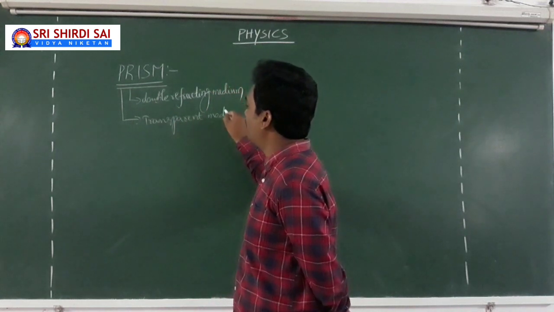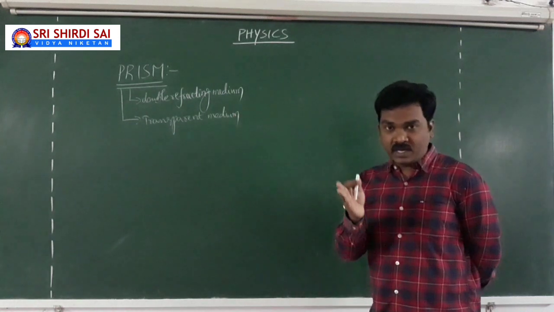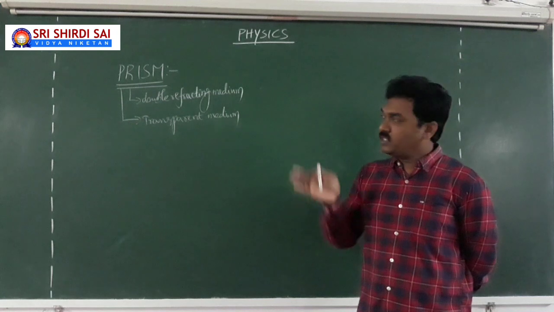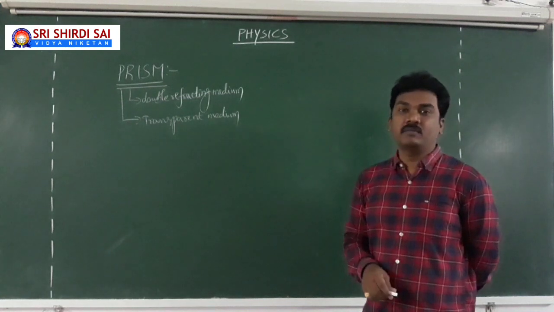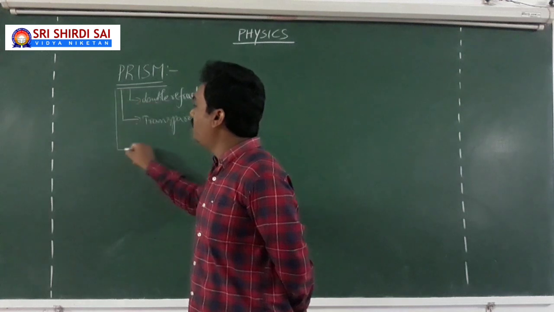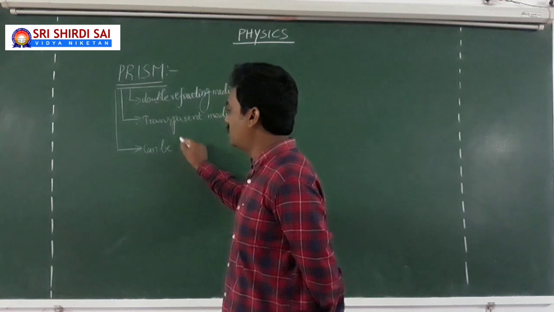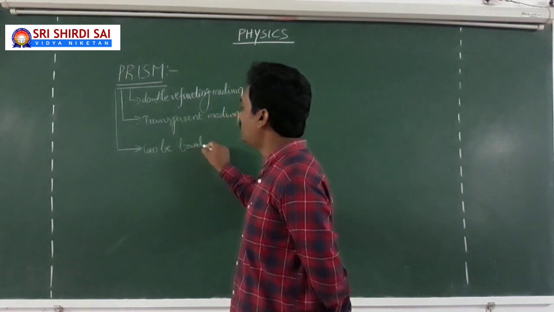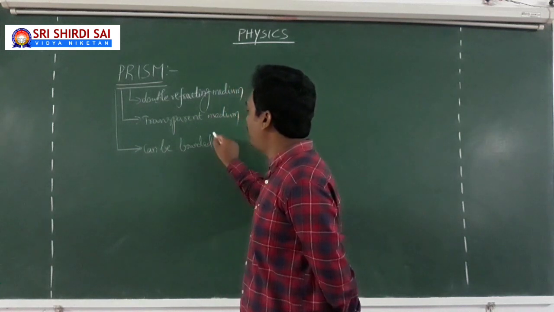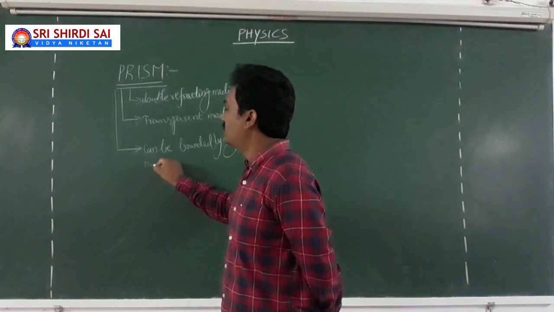So a prism is made up of a transparent material, is a double refracting medium, and can be bounded by any number of faces.